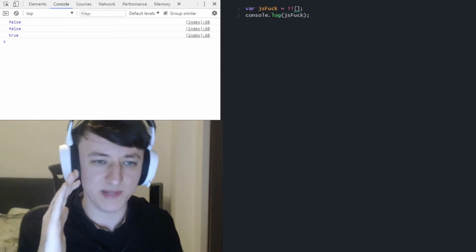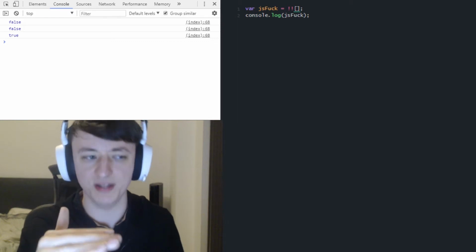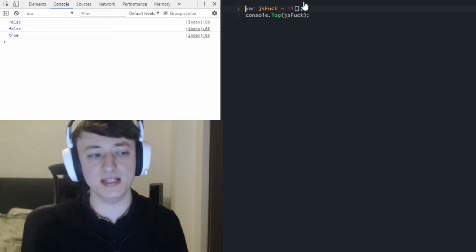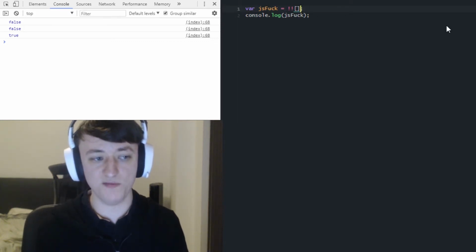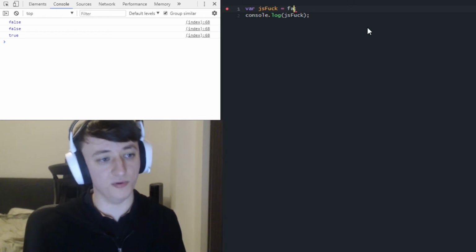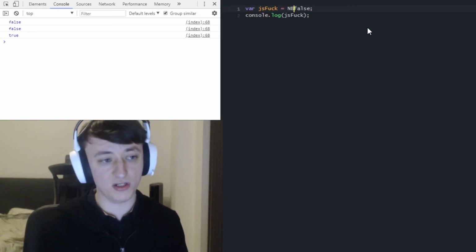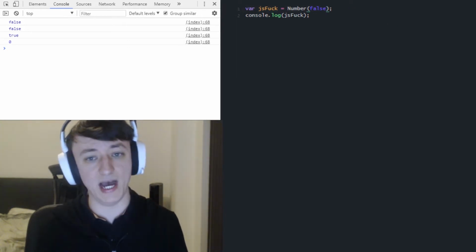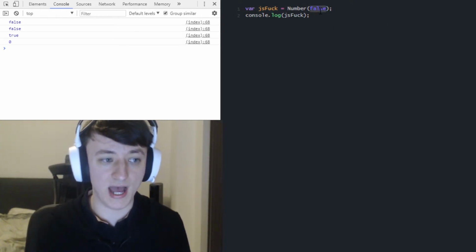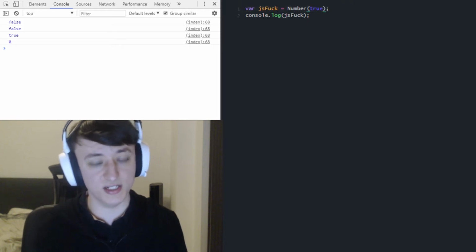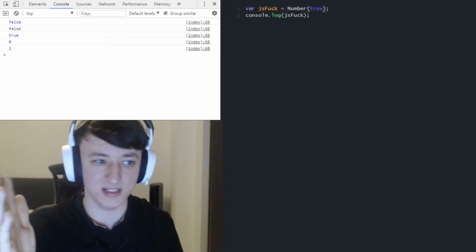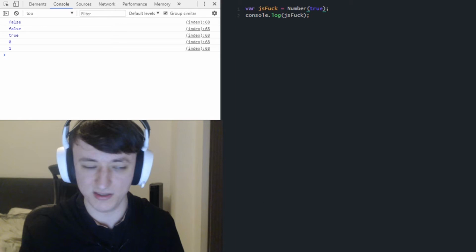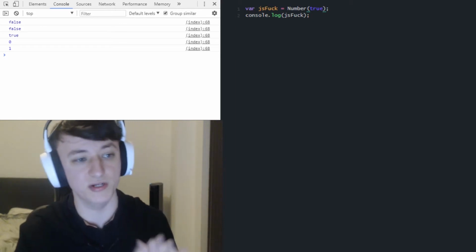So why exactly is it important for us to get the Booleans true and false? Well, these are going to be our starting grounds. We'll use these a lot. We can now begin to get any number we like, because if we take a Boolean, for example false, and manually convert that into a number, we now have the number 0, and if we have true, that is considered the number 1. This is just how JavaScript is going to interpret these two things. It thinks that false is 0 and true is 1.